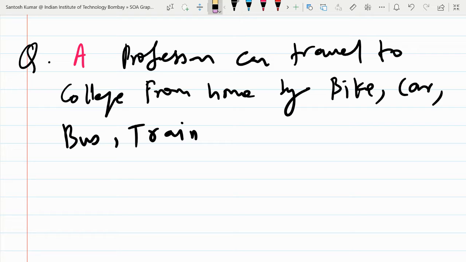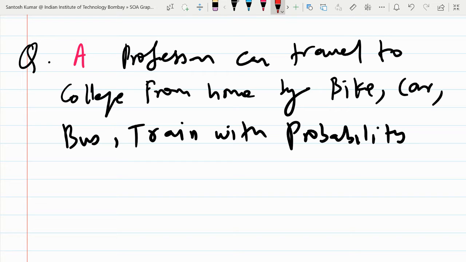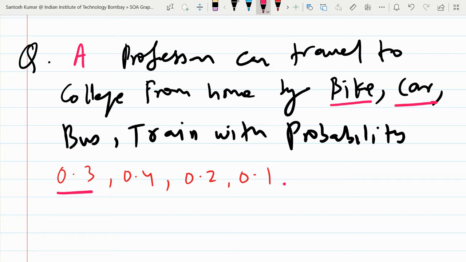Okay, with probability, so you may call 0.3, 0.4, 0.2, 0.1. Okay, so what I'm saying, a professor can travel to college from home by bike with probability 0.3, by car with probability 0.4, by bus with probability 0.2, by train with probability 0.1, respectively.